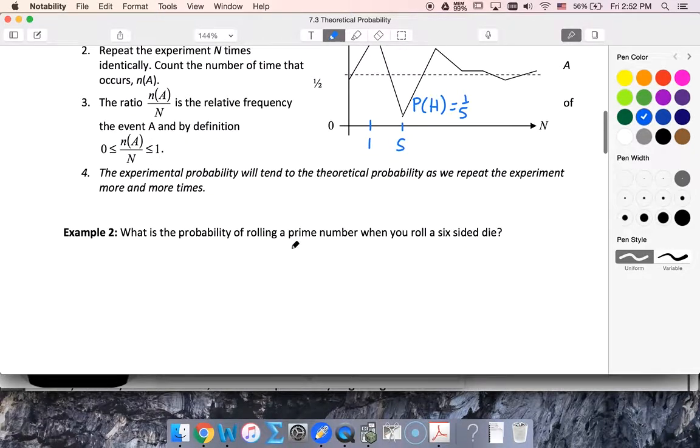So, probability of rolling a prime, please remember that 1 is not prime. So on a 6-sided die, the prime numbers would be 2, 3, and 5. So our probability of getting a prime would be 3 out of 6, or 1/2.